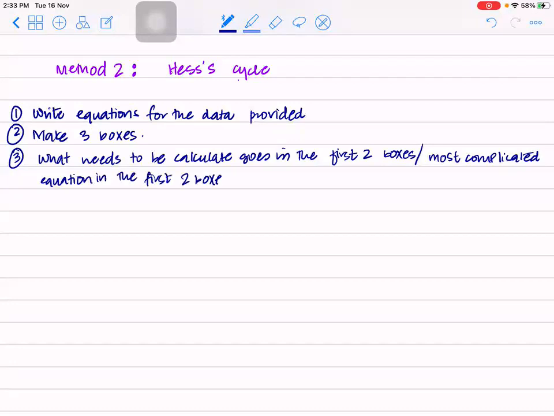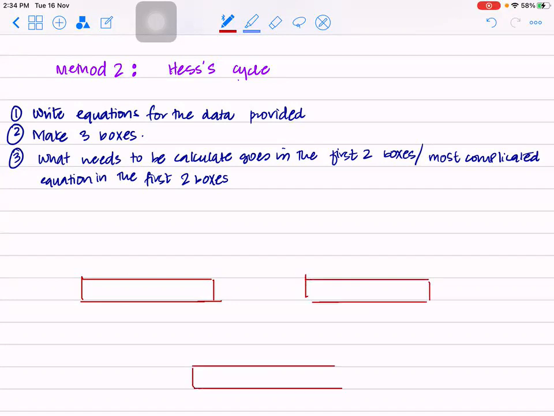So let's make the 3 boxes. Let's follow step 2 now. So step 2 is making 3 boxes. This is box number 1, box number 2, box number 3. So you've made 3 boxes. Let me label them 1, 2, 3.